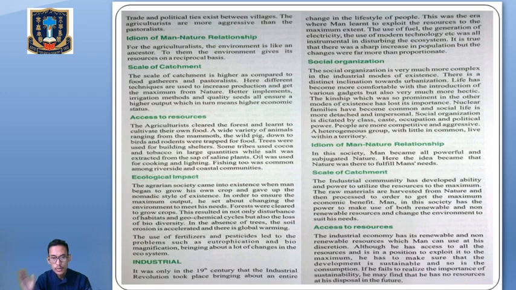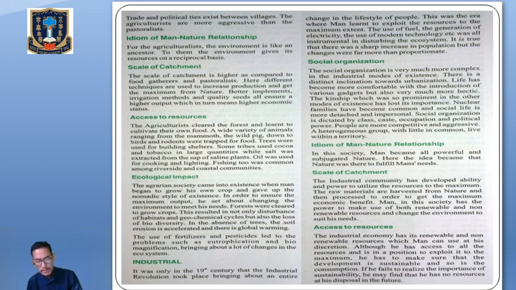Forests were cleared to grow the crops, and this resulted not only in disturbances of habitat and geochemical cycles, but also in the loss of biodiversity. In the absence of trees, soil erosion accelerated and there is global warming. The use of fertilizers and pesticides led to problems such as eutrophication, where there will be growth of unwanted plants and algae, and biomagnification, where the level of pesticides and insecticides keeps on increasing from one trophic level to another, bringing about a lot of changes in the ecosystems. So they have got a maximum impact on the environment.